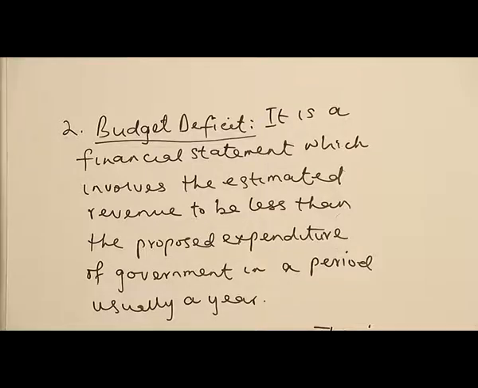So due to the economic situation of the country, government can try to, maybe in order to control the inflation they are experiencing in the economy, or because government has a huge capital outlay that government is trying to carry out. So if they want to finance such projects, it implies that they are still going to borrow because the estimated revenue is not much when they compare with the proposed expenditure. So as I've said, the economic situation will tell the government whether to propose surplus or to propose deficit.